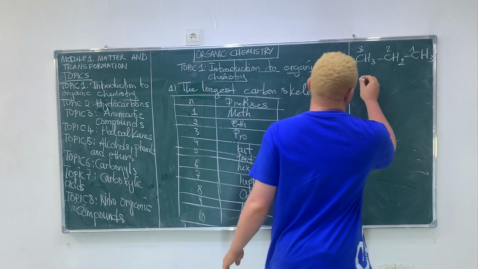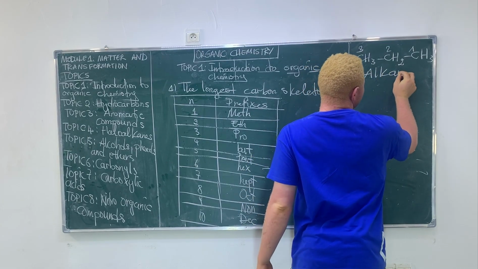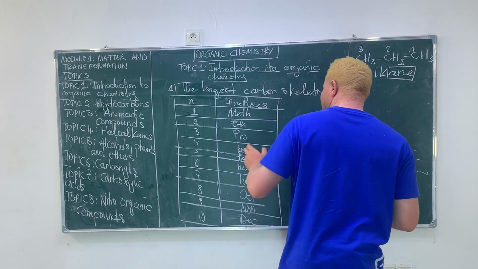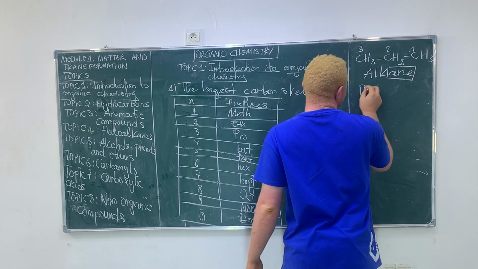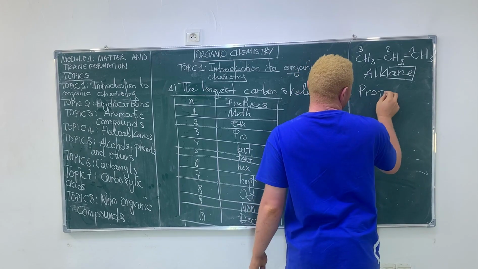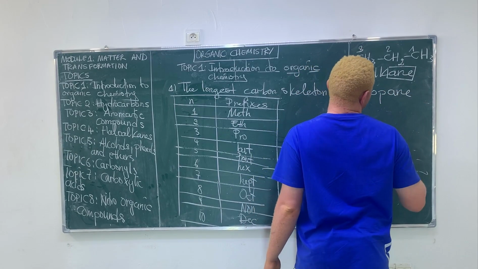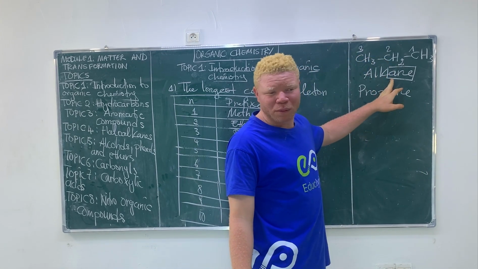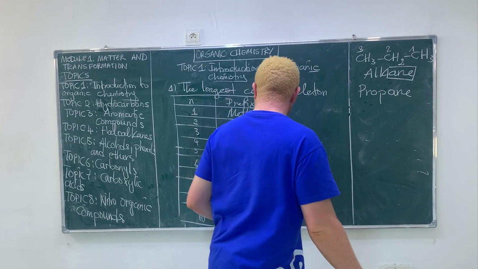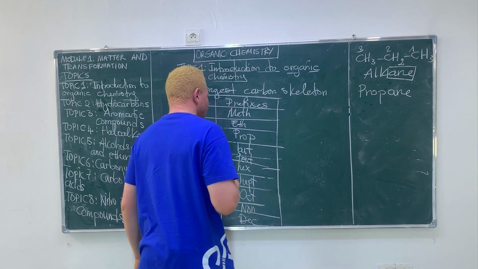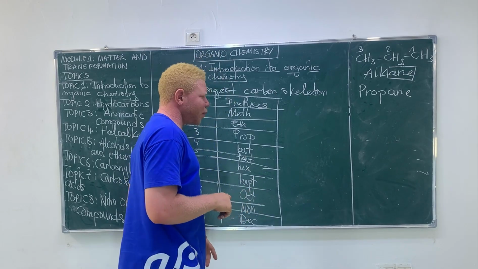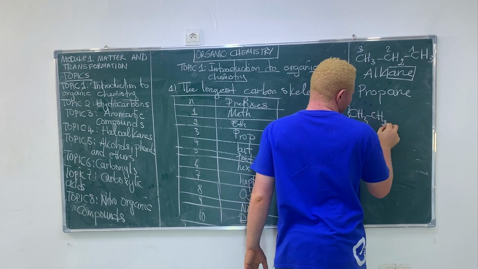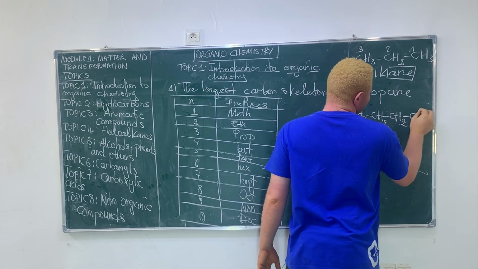Given that it is an alkane, the name of the organic compound is the prefix plus the ending of the functional group. So here you can say propane. Then let's take an organic compound with four carbons: CH3, CH2, CH2, CH3.